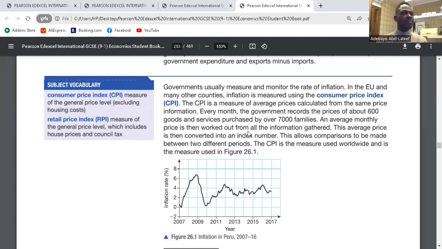CPI equals the cost of the food basket of the present year divided by the cost of the food basket of the base year, multiplied by 100. So we can say CPI equals C sub t over C sub o, multiplied by 100. C sub t divided by C sub o multiplied by 100. That is CPI. Clear? Yeah. So that is what we use in measuring the CPI of the country.